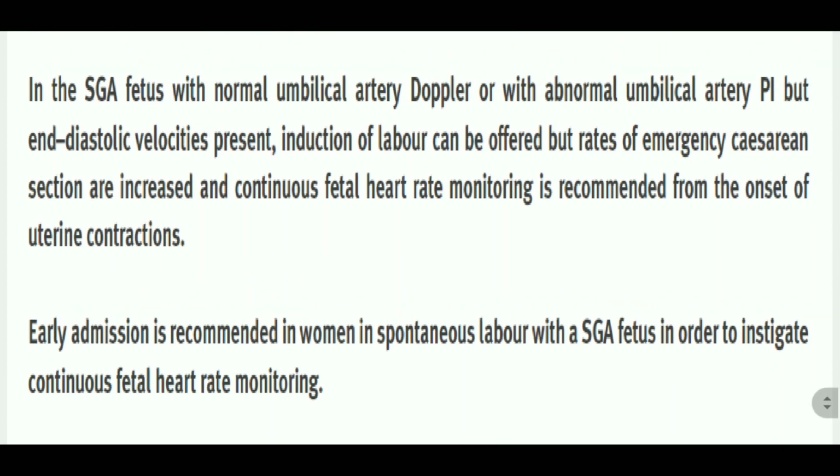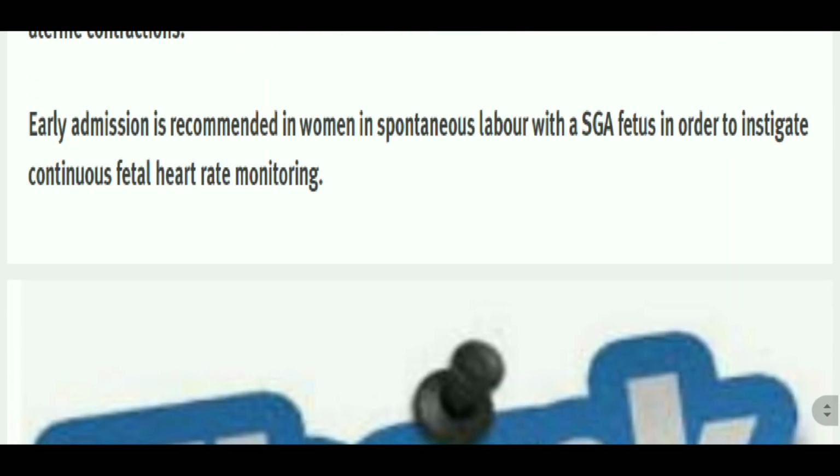And another very important point written at the end is that early admission is recommended in women with spontaneous labor with an SGA fetus in order to institute continuous fetal heart rate monitoring. That is all about the SGA guideline.